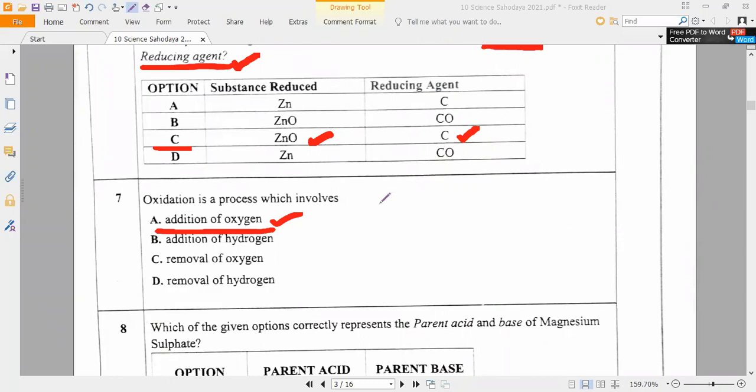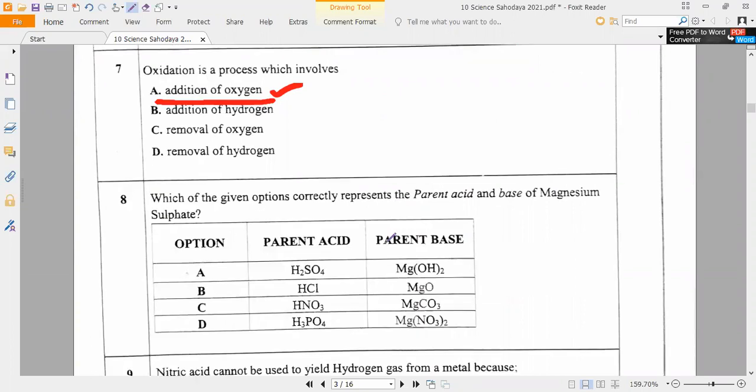If that option is not there, then you can write removal of hydrogen. Is it okay? Next, let us go with this.